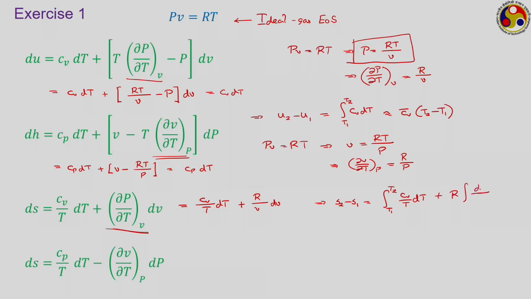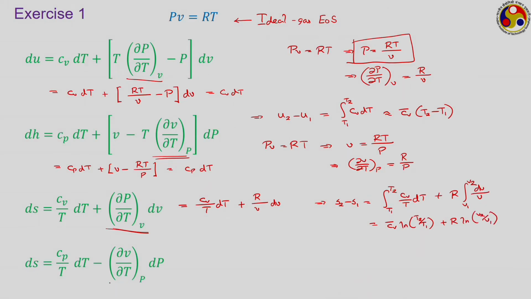into integral V1 to V2, dV upon V, like this. Or we can write this as, if Cv is a constant, or we can take an average Cv, this becomes Cv bar into ln T2 upon T1 plus R ln V2 upon V1.